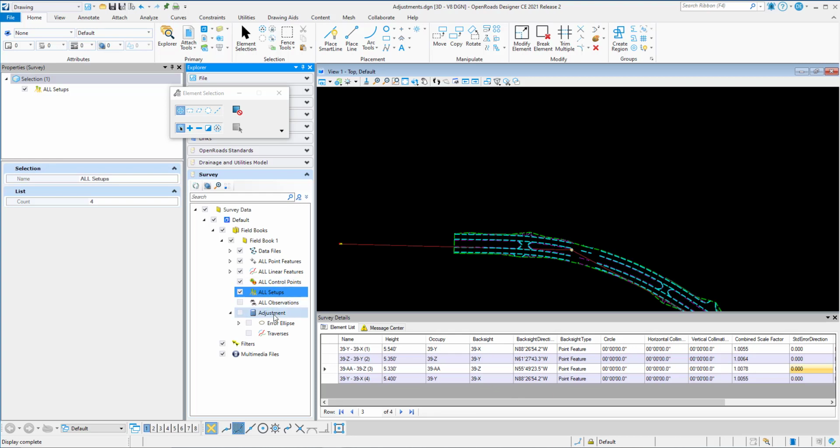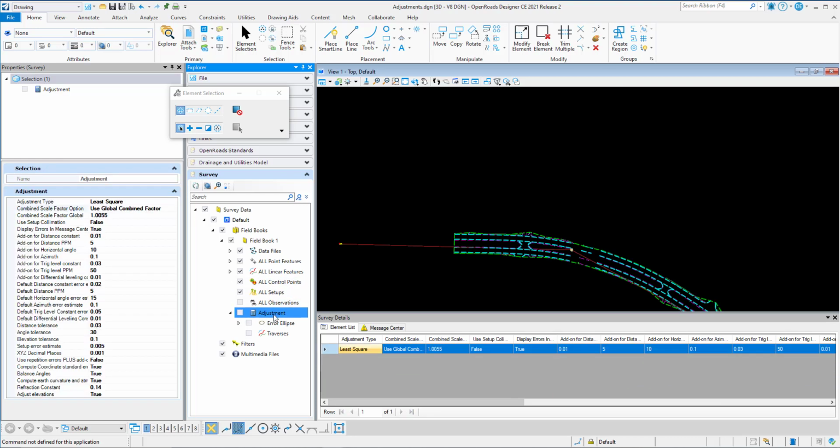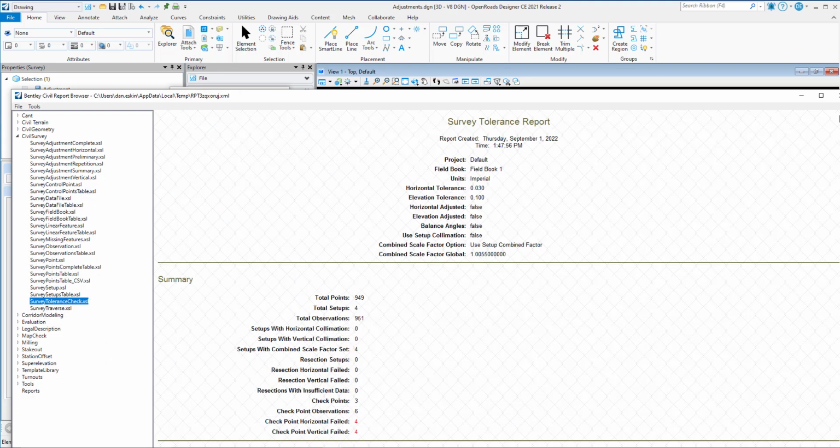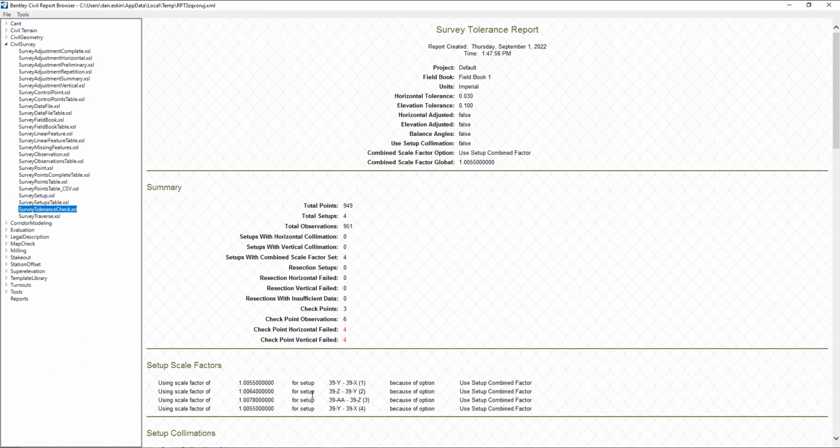The next step is to apply that. We go to Adjustments here, and we change the Combined Scale Factor option to Use Setup Combined Factor. This will reprocess the survey, and then we can look at the results through the adjustment and the tolerance report. In this report, we can see that each of the setups uses a scale factor that we keyed in manually in the properties for each setup.